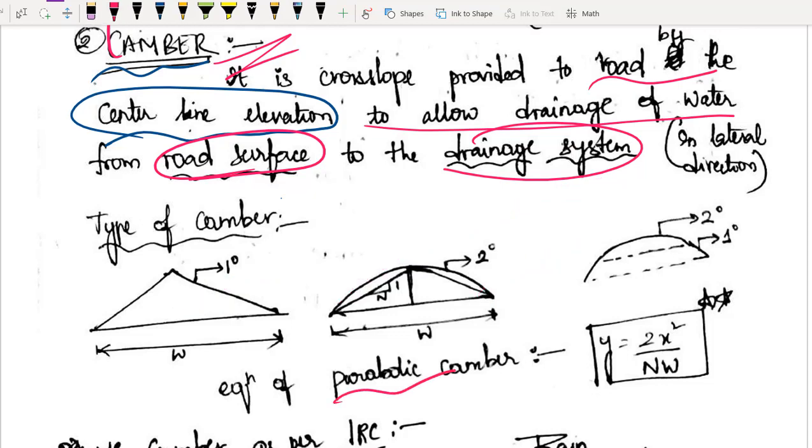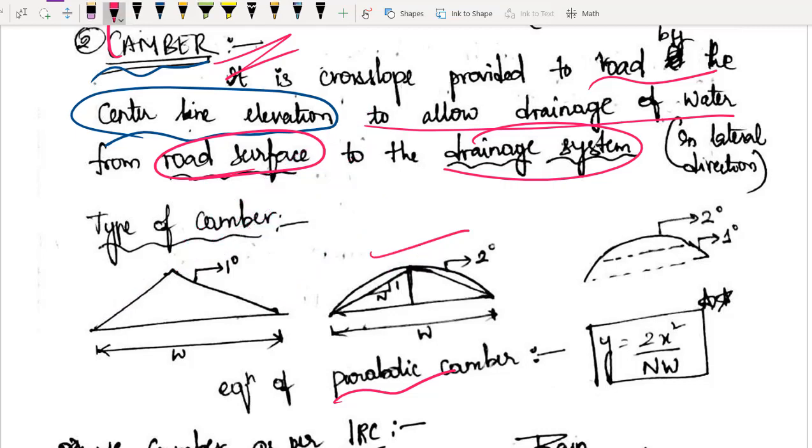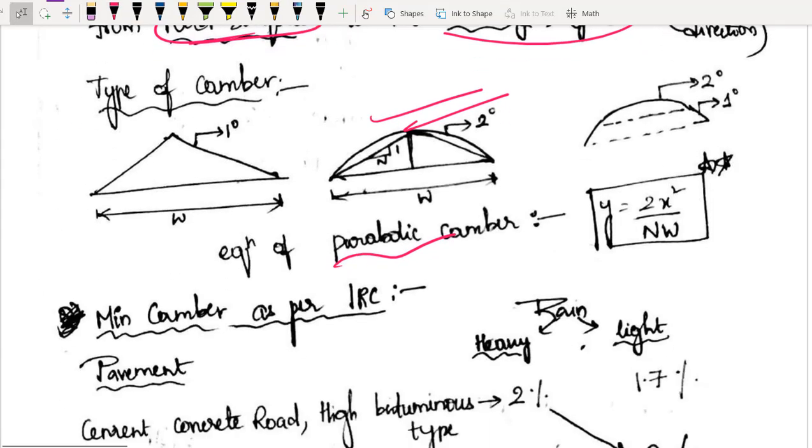Why? Because just imagine you have some car like this on this straight wala camber, ठीक है. Whenever it is trying to move like this or like this, obviously it will feel that, right, वो थोड़ा harsh लगेगा. But if you can imagine here you have your car, if it moves to the sides, it will not feel anything on a parabolic. I hope you got it right. So whenever the vehicle is moving with a high velocity, parabolic camber best रहेगा. You will not feel any undulation, you will not feel any bumps to your car. I hope it is very clear for you.